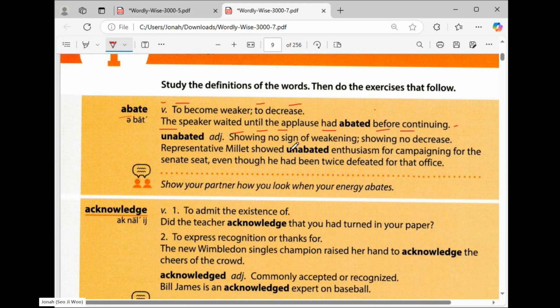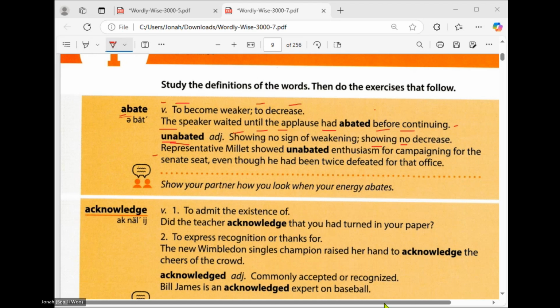Okay. So now here, unabated. There is another word which is unabated. So unabated is showing no sign of weakening, showing no decrease. So as you can see, there is really a difference. Okay, so this is abate. When we put the prefix on, it's totally the opposite of its meaning, right? Okay. So look at the example sentence. Can you read this?